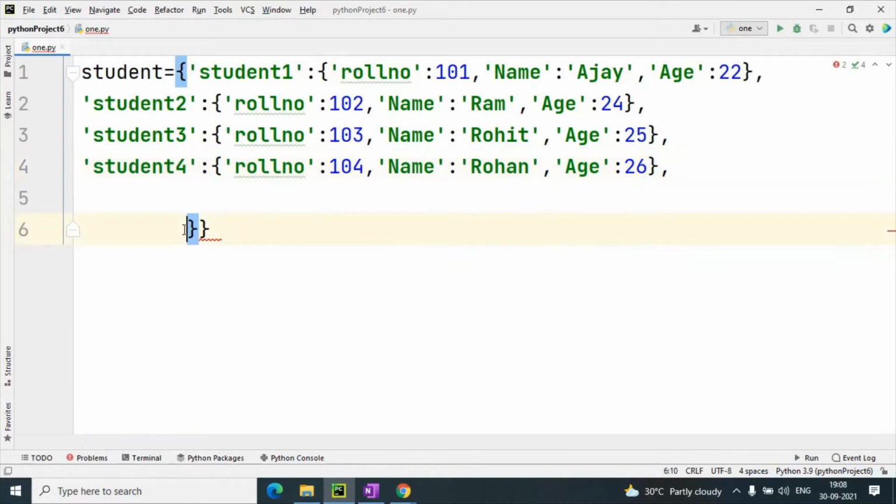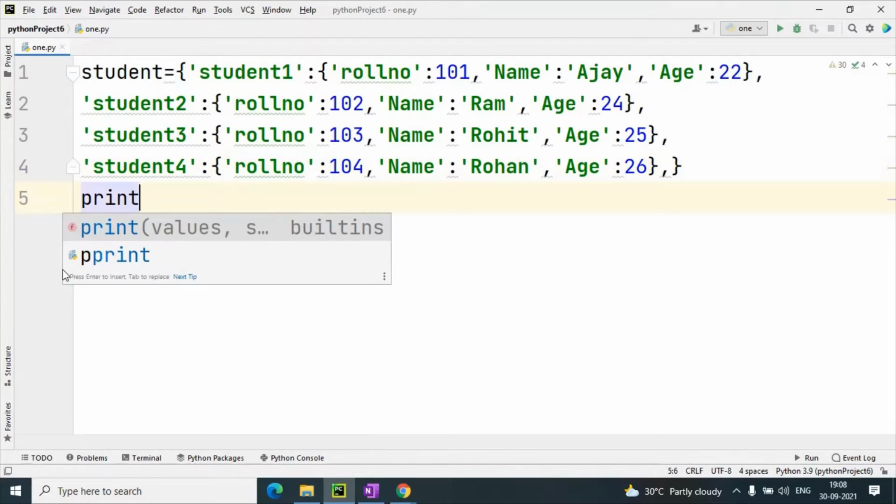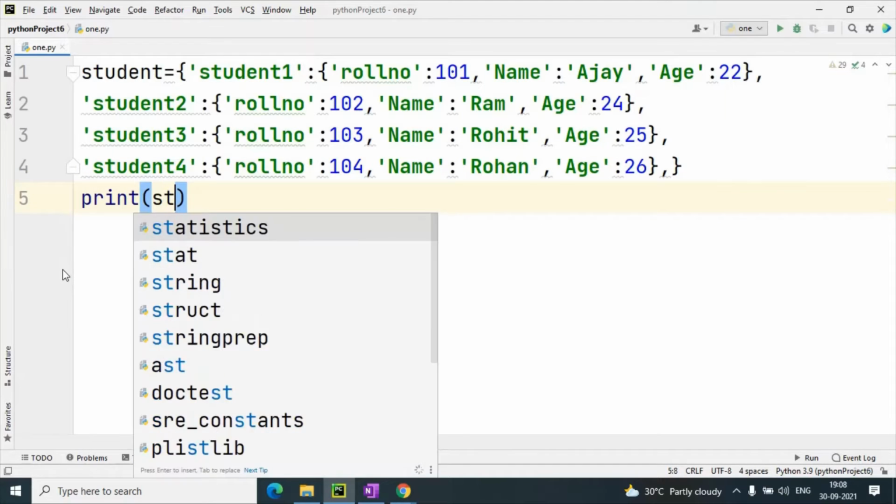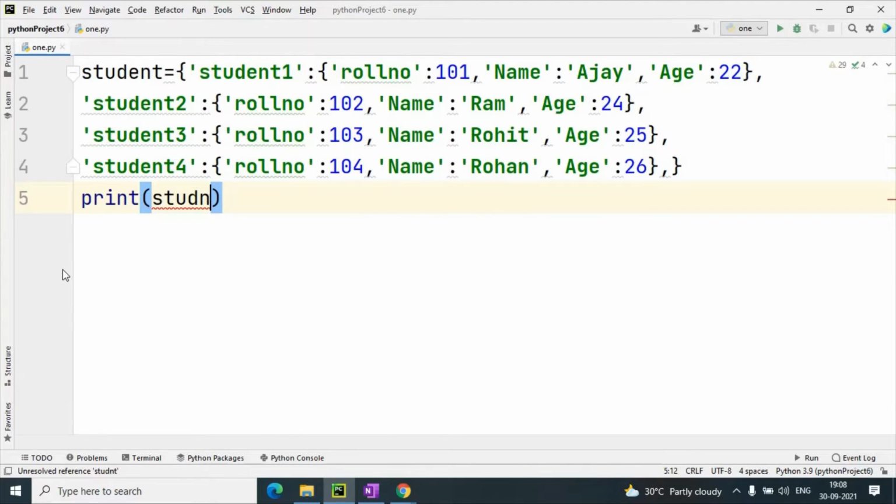So this is our dictionary that contains the records of 4 students. So now I want to print student, that is student 1.